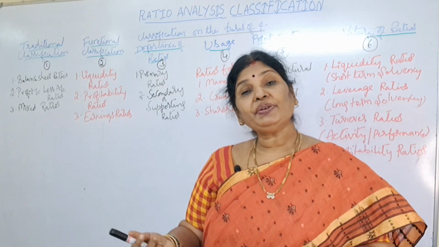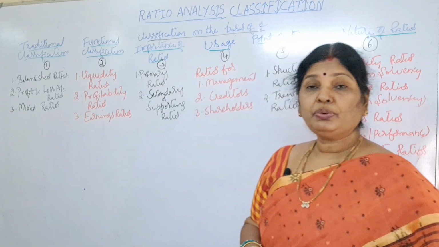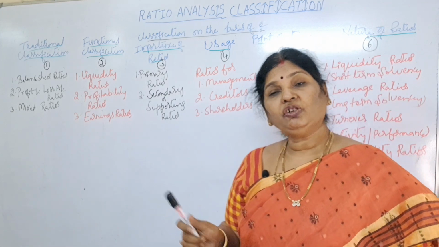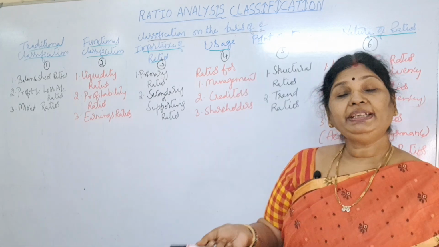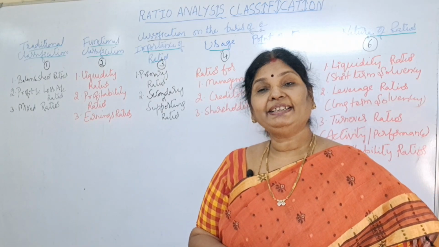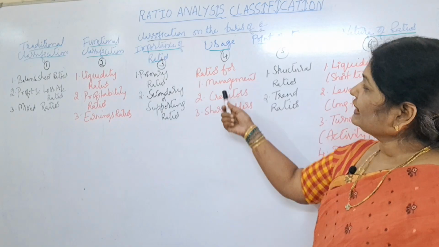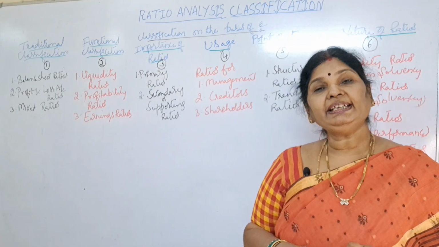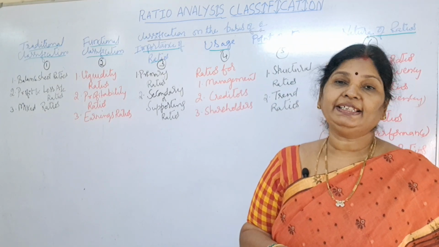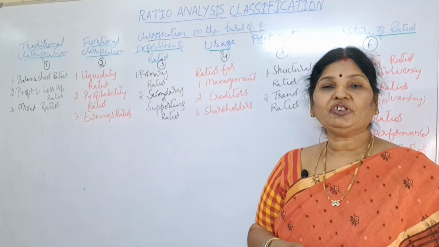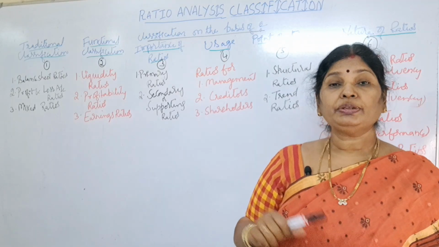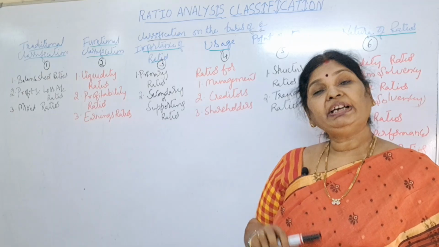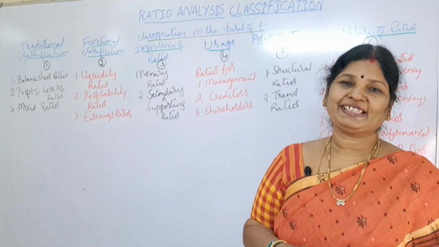Similarly, there are dozens of financial ratios. So classification helps us organize them by what aspect of business they analyze, making them easier to understand, remember, and apply. So, what is classification of ratios? Financial ratios are systematically grouped into specific categories based on the specific aspect of business performance they measure. This classification helps users to select the right ratio for analyzing specific business questions.